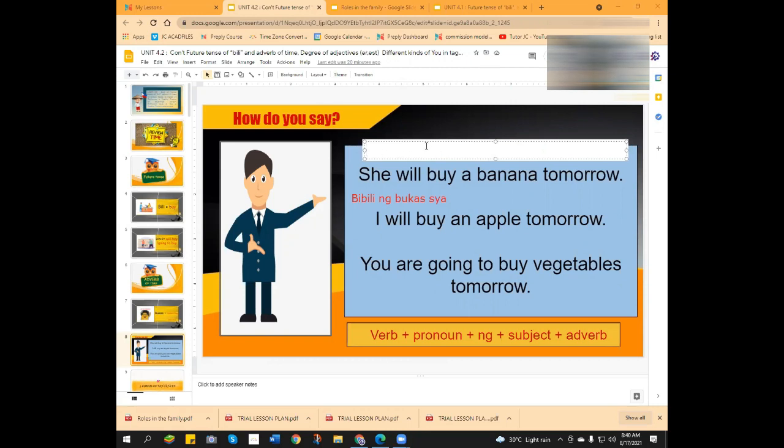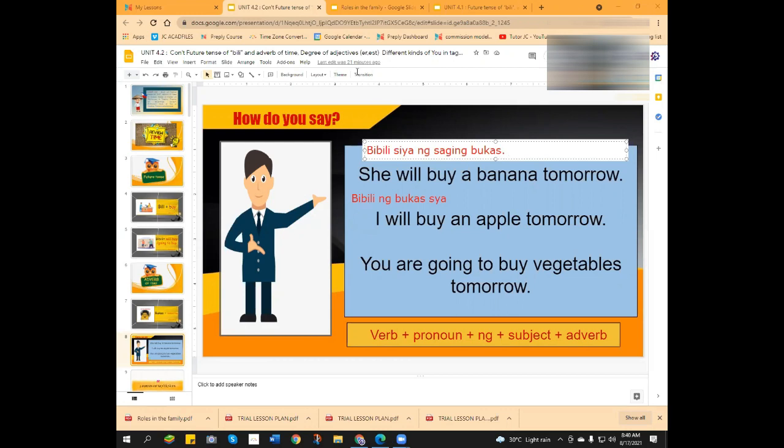What is the verb there? Bibili. And the pronoun, what is the pronoun? Siya. Plus the preposition ng and the subject. What is the subject here? Banana, right? What is banana in Tagalog? I don't remember. Saging. Tomorrow, what is tomorrow? Adverb. Bukas. So the correct term is bibili siya ng saging bukas.